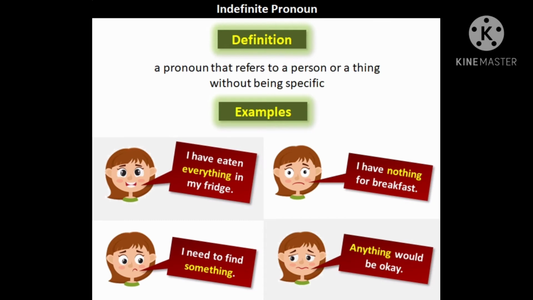The third kind of pronouns is indefinite pronouns. A pronoun that refers to a person or a thing without being specific, or it refers to persons or things generally.